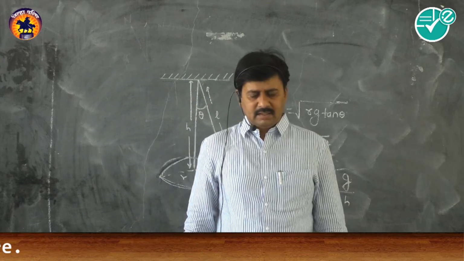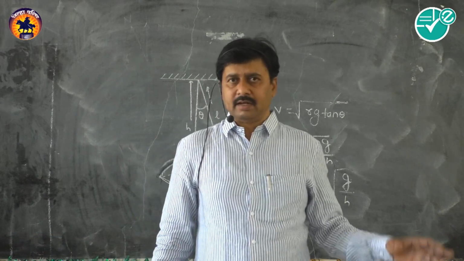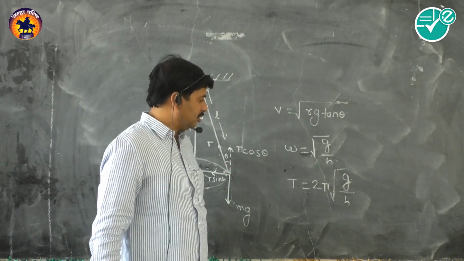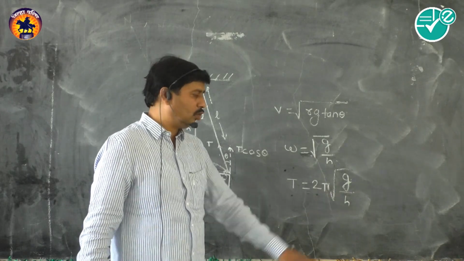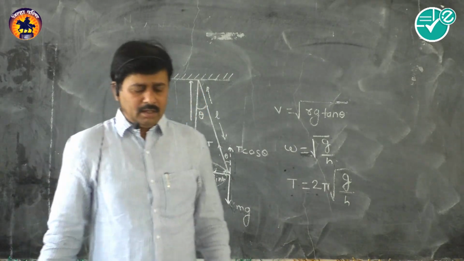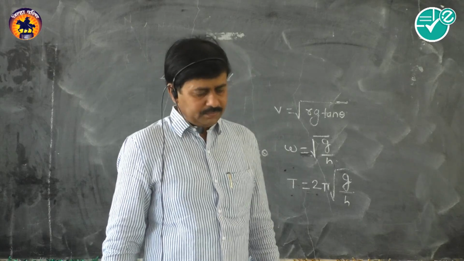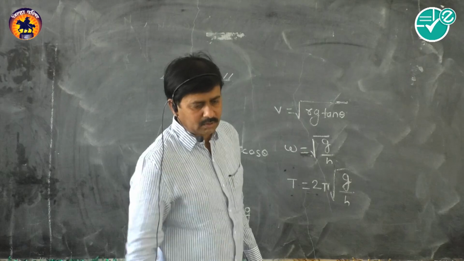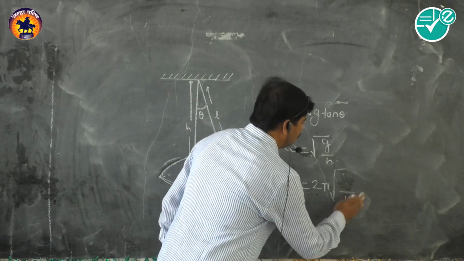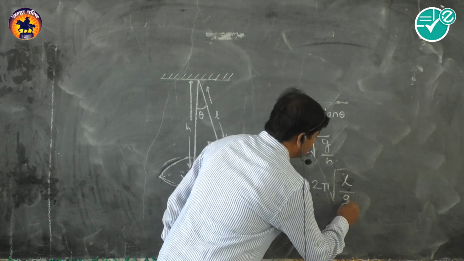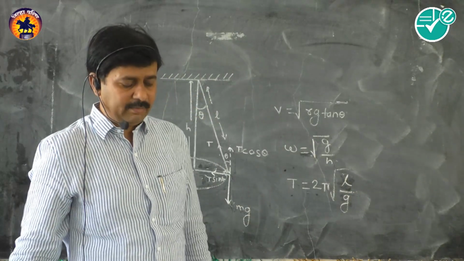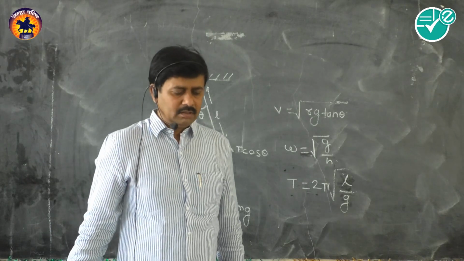So these are some facts that we can explain on the basis of this equation, that T is equal to 2 pi into the square root of h by g. Sorry, in terms of the length, T is equal to 2 pi into the square root of L by g.